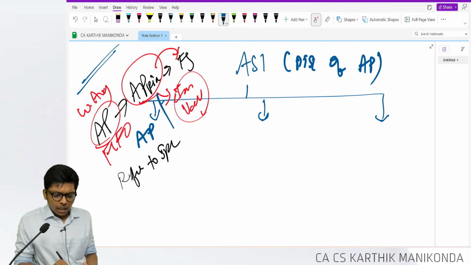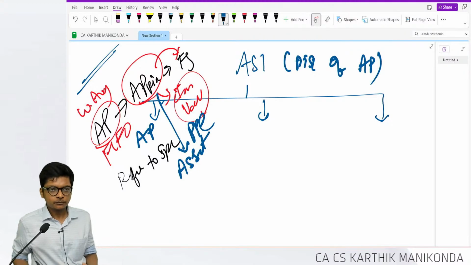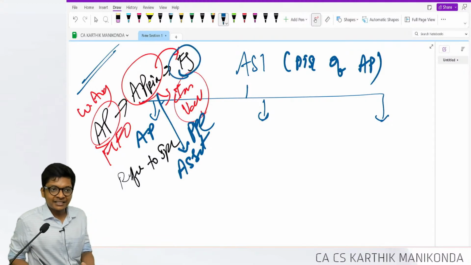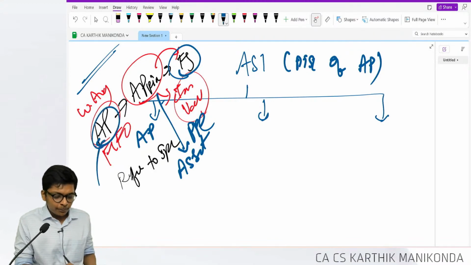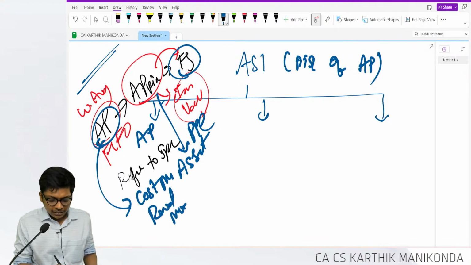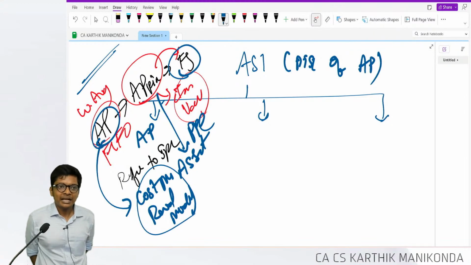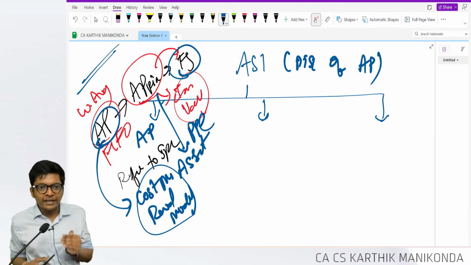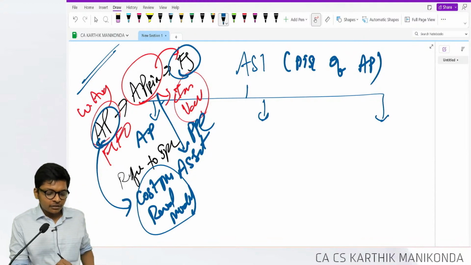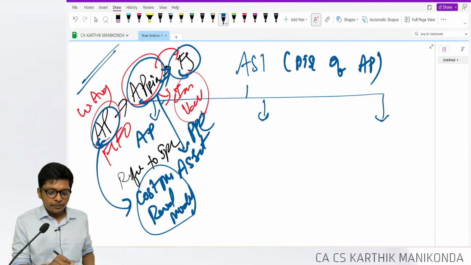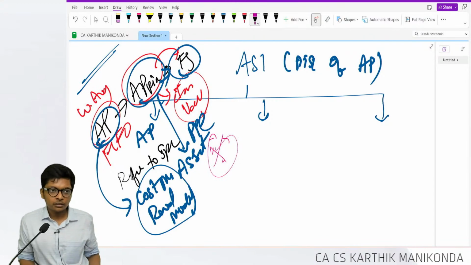Another example, accounting principle is asset valuation, PPE valuation. For the purpose of fixed asset, how do I value my PPE? For this, my accounting policy, I can either use cost model or revaluation model. Are you following, guys? I will use cost model or revaluation model as per AS10 for the purpose of asset valuation. Now, important thing to note here, they have not tested this in exam after amendment.